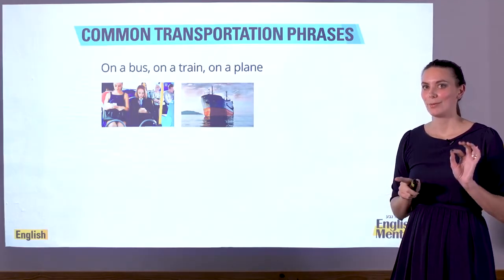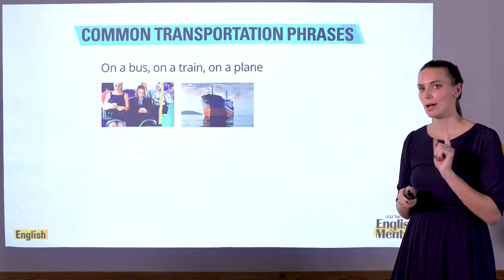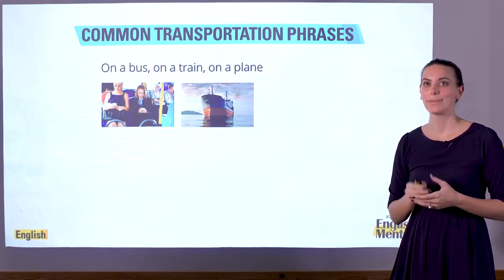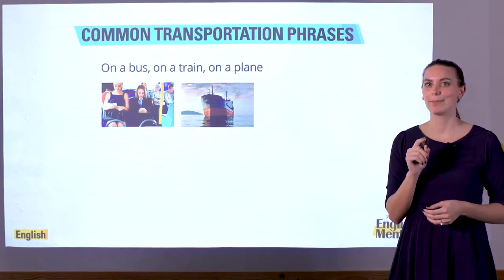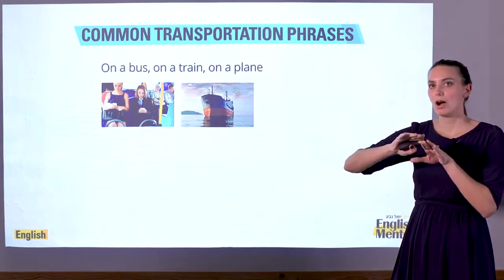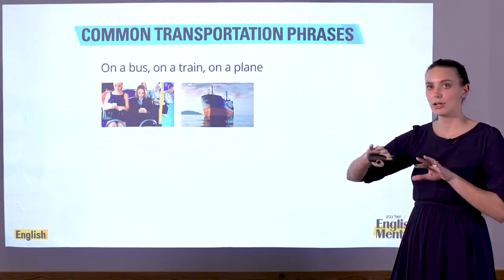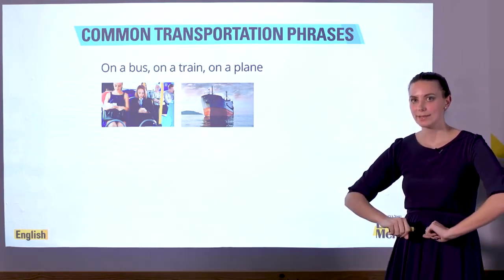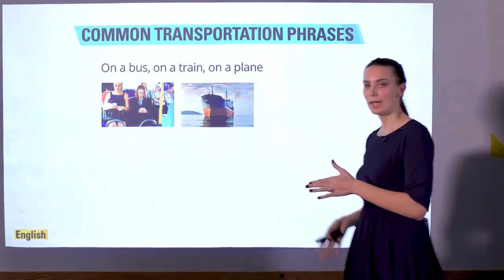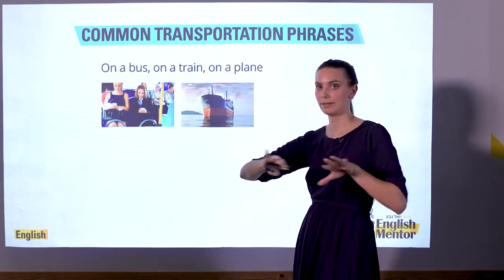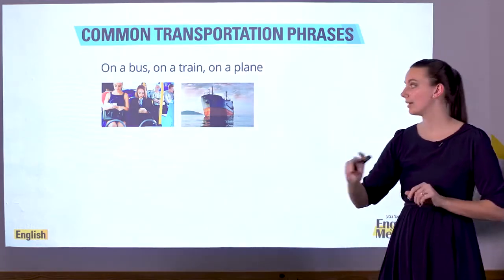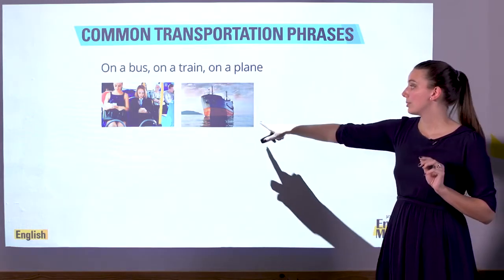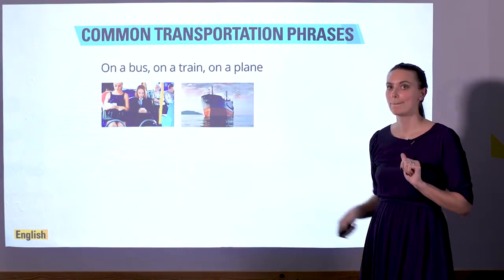Something really interesting I want to teach you. When do we use on and when do we use in? Because you've probably heard both. But there's a really cool trick to help you to remember. If you can be on a bus or on a train or on a plane, it's because you can sit in the space, you can stand up, and you can walk on a line. You can walk on a train, you can walk on a bus, and you can walk on a plane. You can also be on a ship.